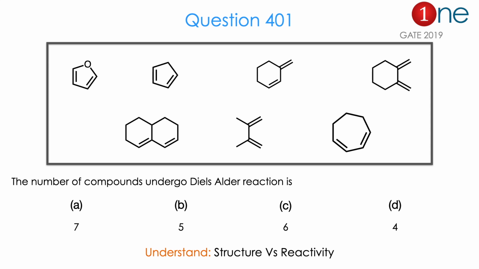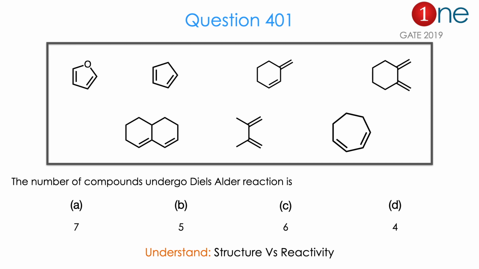Let us see the first question. They have given 7 different materials. The first one is furan, then cyclopentadiene, cyclohexene, cyclohexene with an exocyclic double bond, a fused decalin with a diene, cycloheptadiene, and a 7-member ring diene there.